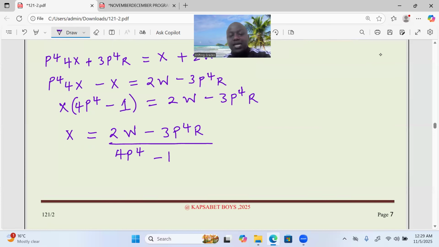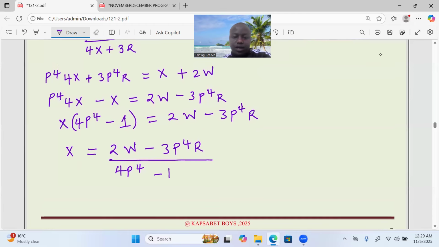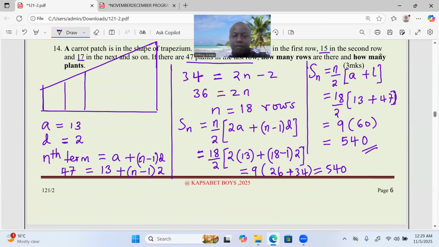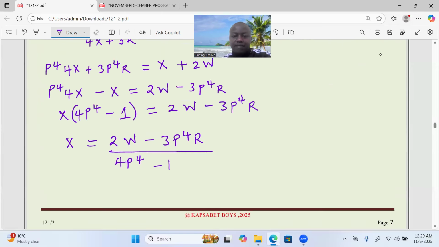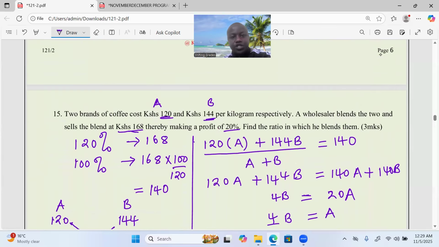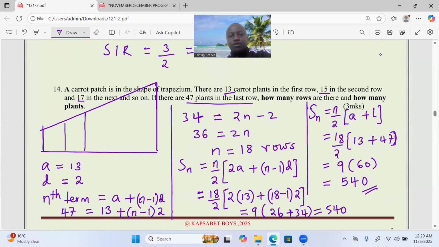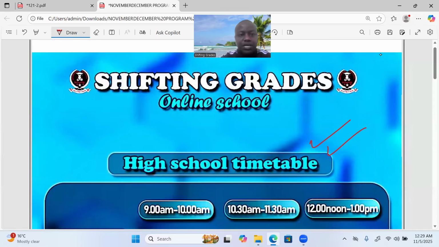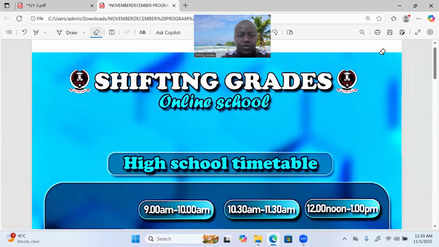This is now the earliest opportunity at which a student is supposed to get a mark for making X the subject of the formula. Later, we'll be focusing on section 2 of this paper, but so far paper 2, section 1 has been a very productive, very good session.